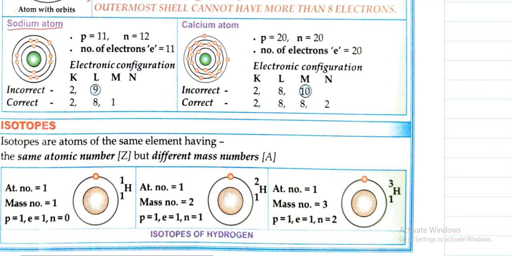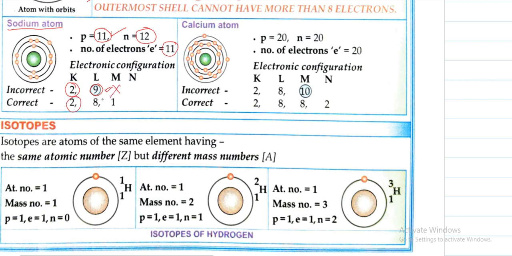So first we will take the sodium atom. In case of sodium atom, what is the atomic number? You see the atomic number is 11. So number of protons will be 11 and number of neutrons are 12. So number of electrons is also 11. Now in the first shell 2 electrons, in the second shell how many are remaining? Out of 11, 2 are completed, so 9 is remaining. So 9 will be there in the second shell? No, this is wrong. Why?